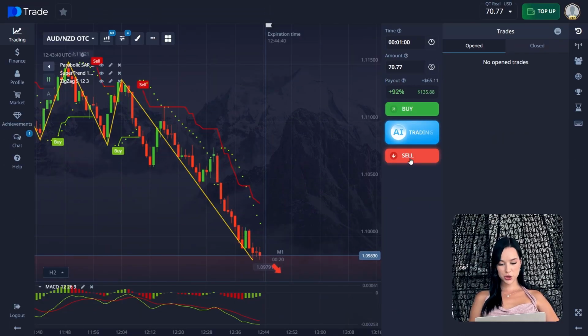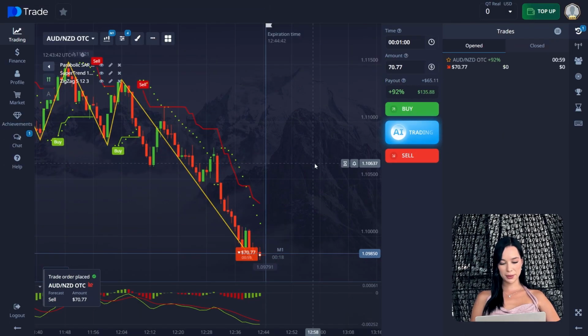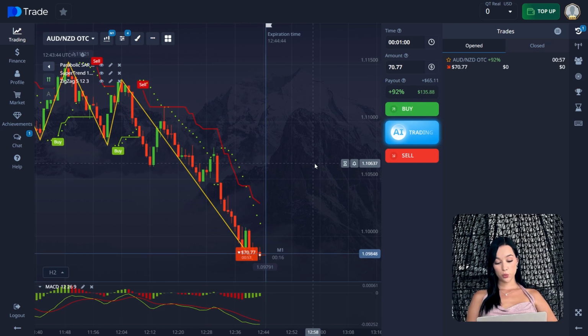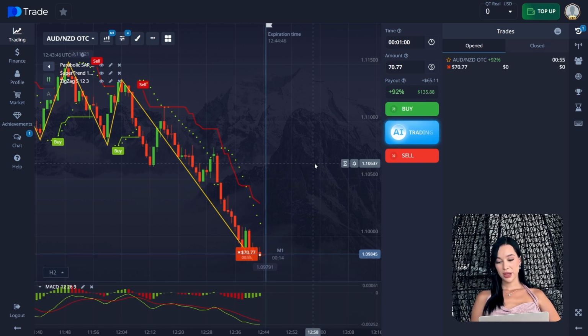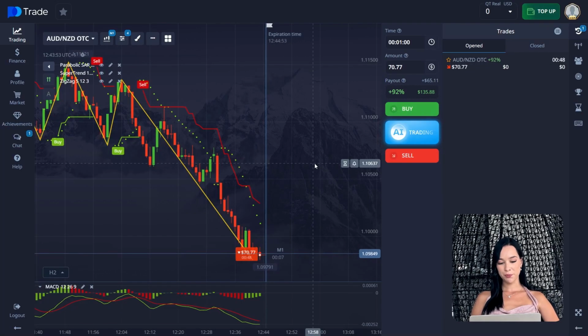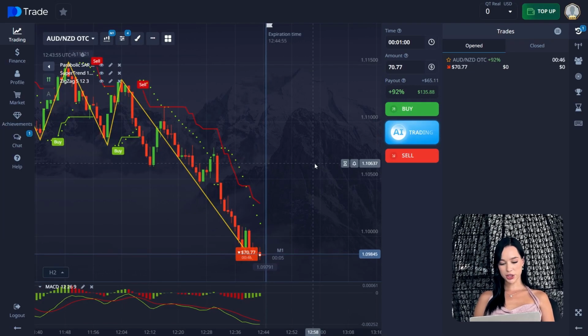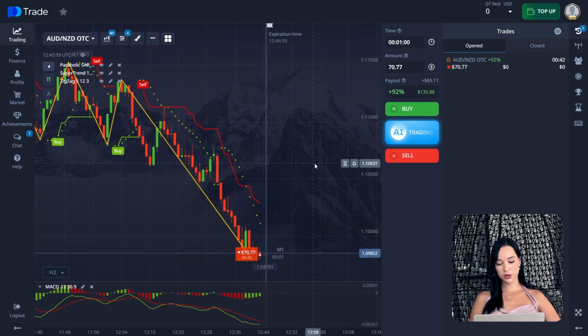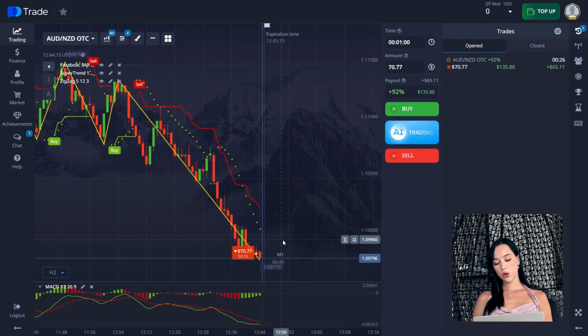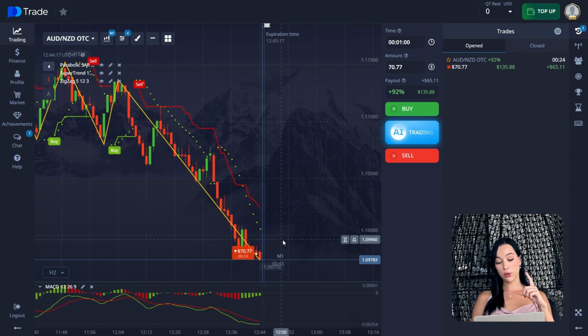Okay, here's a pretty good situation. We open a trade down for 1 minute. So what we can see here. Here I decided to risk a little bit, but I will explain to you. You remember I told you about the other chart that we just changed and we didn't open a trade there. It was also a downward trend for a pretty long time, and it means that a reversal could happen at any time. But here we can see that not that long ago, there was a green candle, a corrective one.